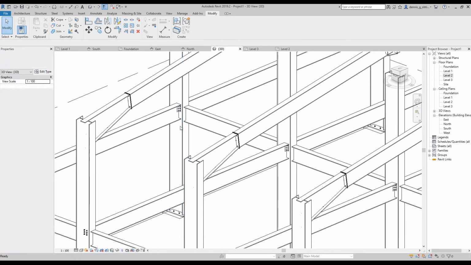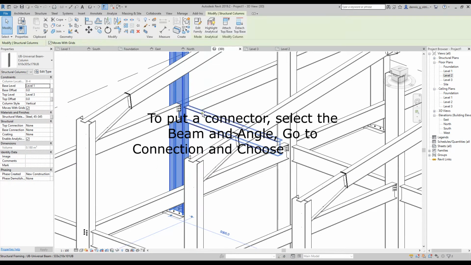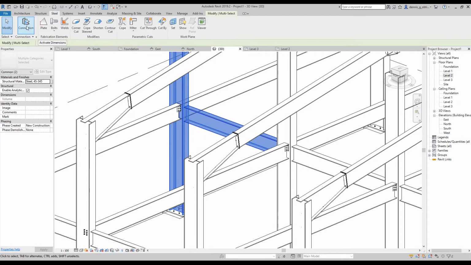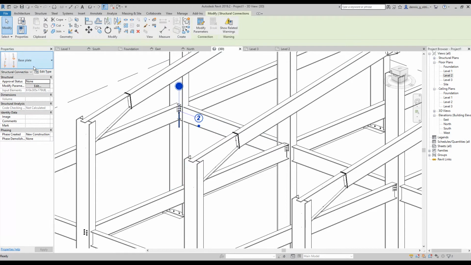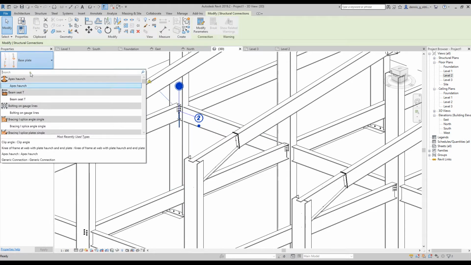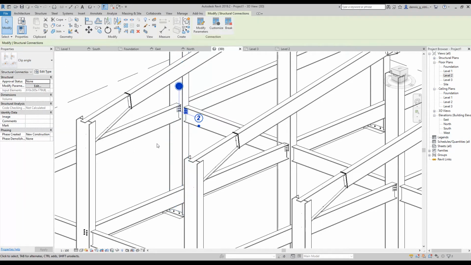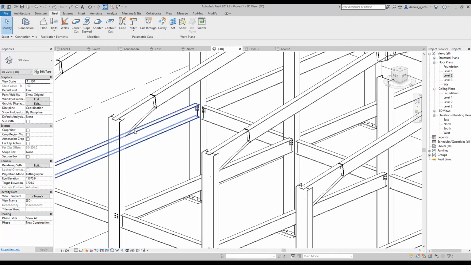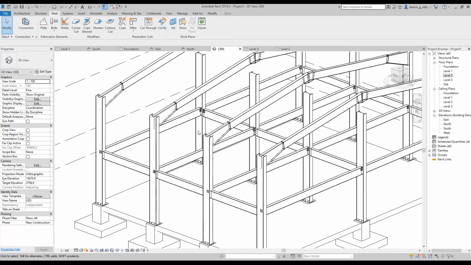You can just select this column and the beam, go to steel, select connection, type angle, so you will have a double-sided angle here. So again, copy this on all those beams that we have newly fixed.